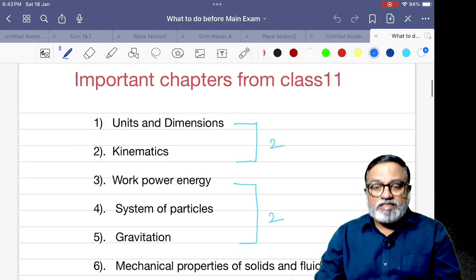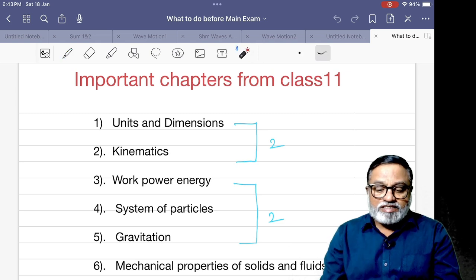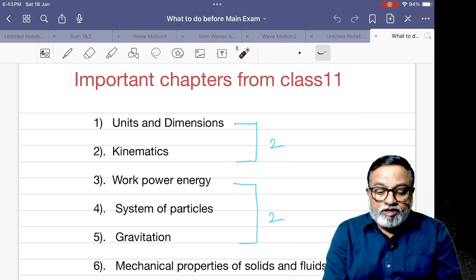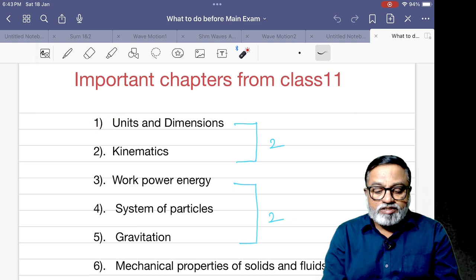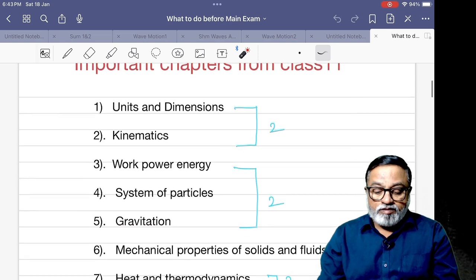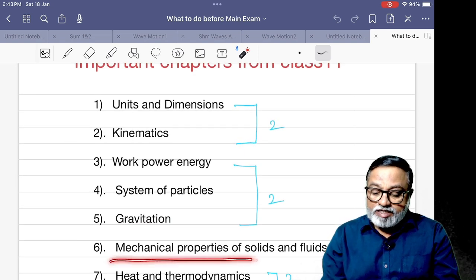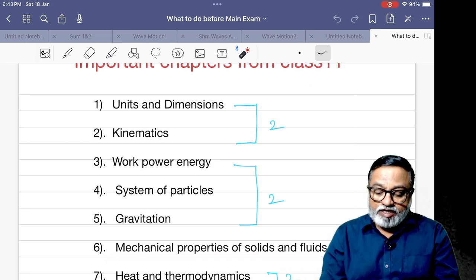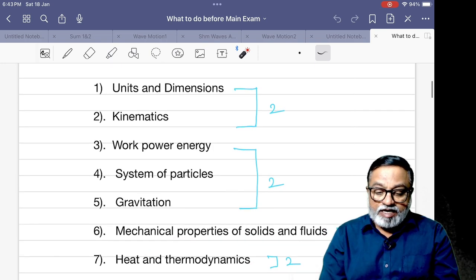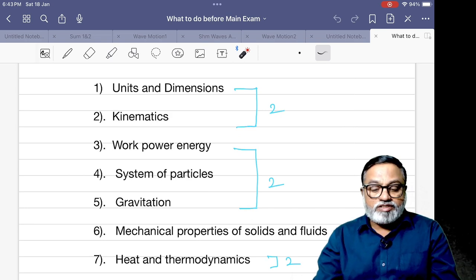So here, these are the topics from class 11. First one is units and dimensions, kinematics, work power energy, system of particles, gravitation, mechanical properties of solids and fluids, heat and thermodynamics, and waves and oscillations.